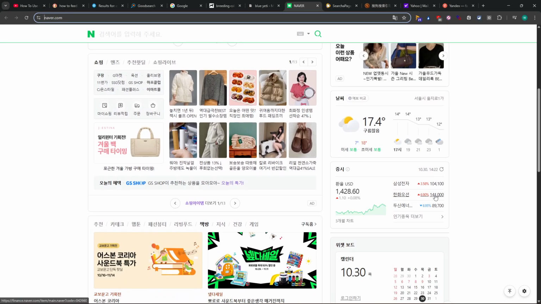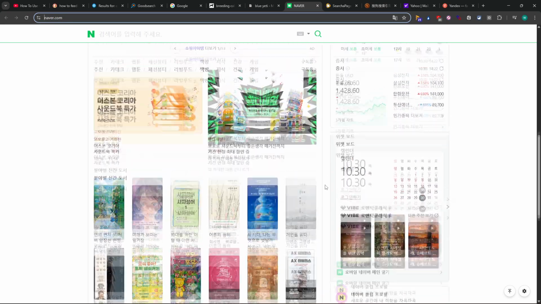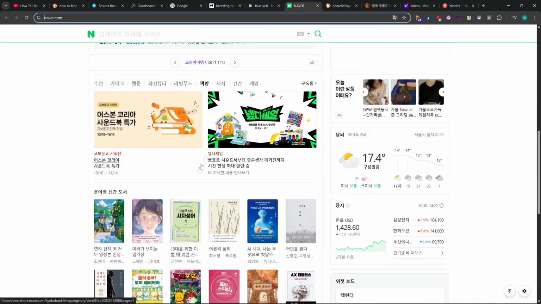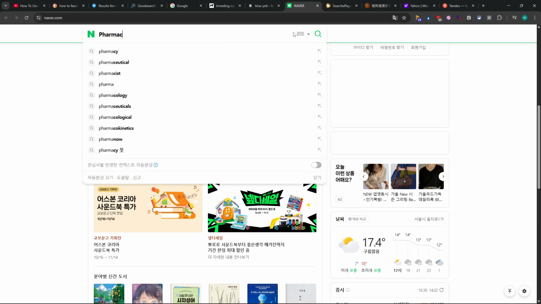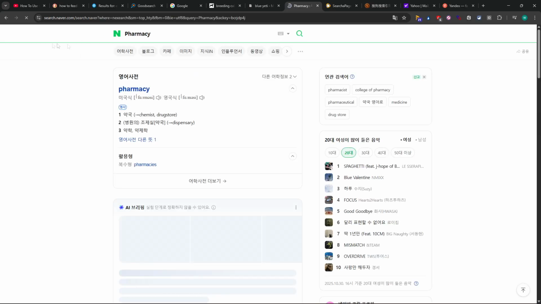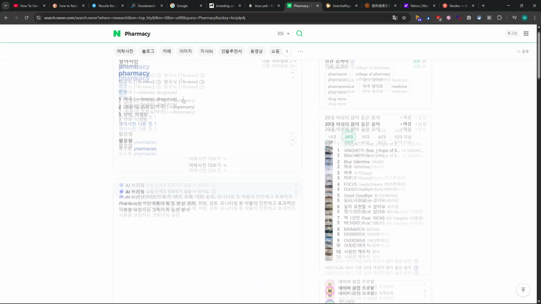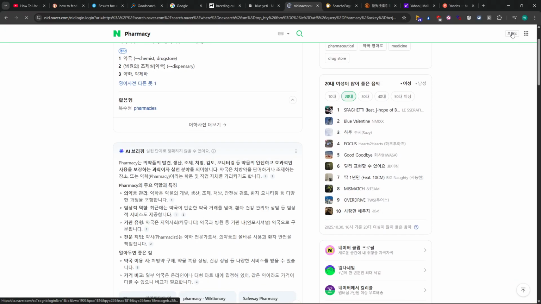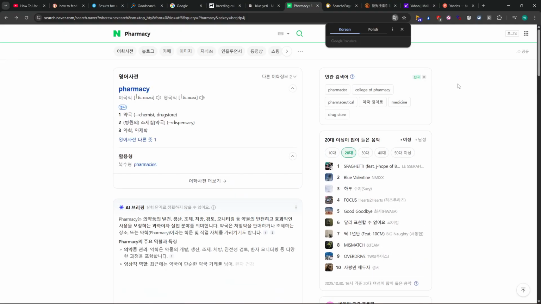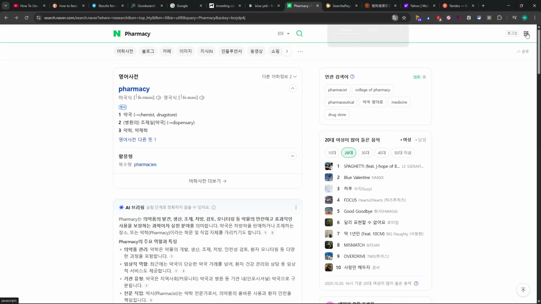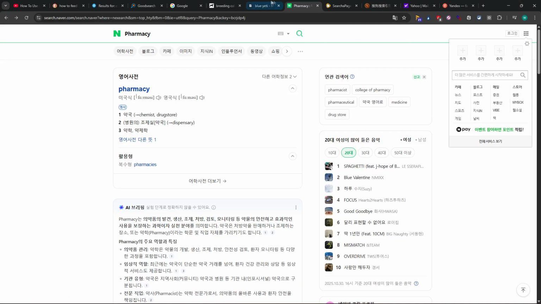So we see the temperature in Seoul and some currencies. And here we can type, but if I type like this it will be harder, so I will just type pharmacy in English, but still it will apply. I think here we can switch the language. Oh no, here we can just log in, but keep that in mind. To use it, you have to use a Korean number, so we have to access it manually.